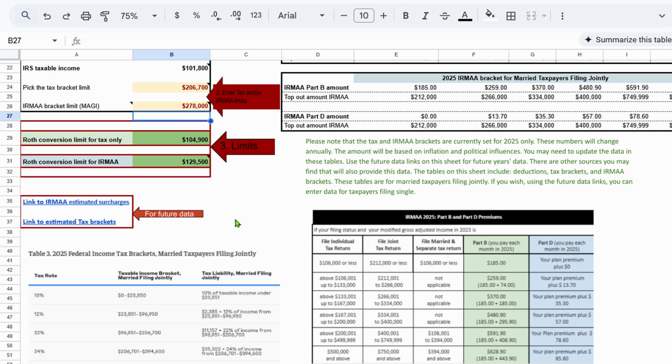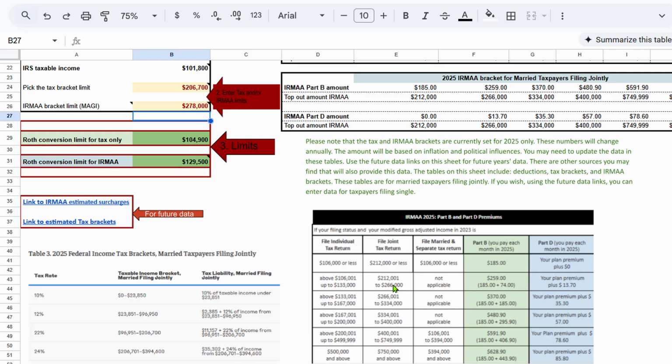Again, this is for 2025, meaning I'll be paying this amount in 2027, but I'm doing the conversions now in 2025. So looking at this chart, 278, you can see it's higher than the, what did they say here? 266.